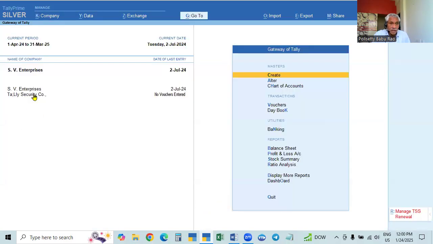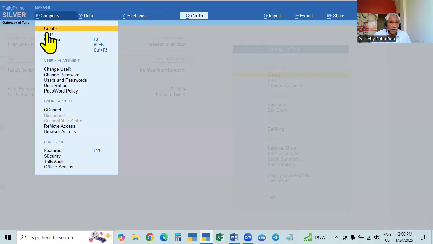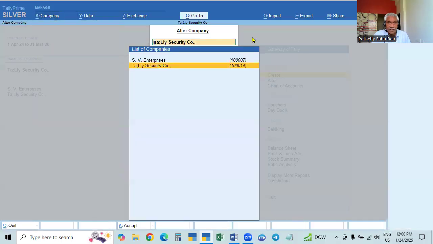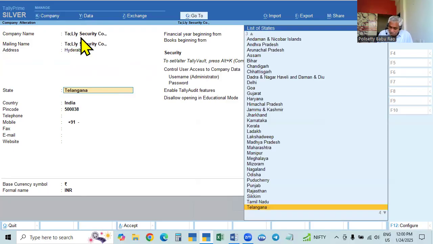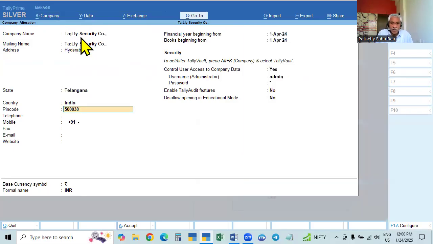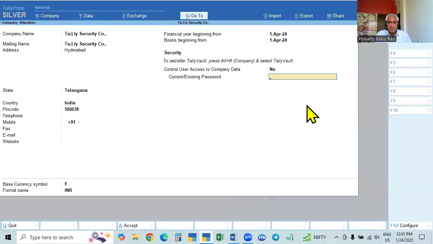Now the second one, we will take this one. This one we will do the same work in the alteration page. So here also the same thing. Here this is the alteration page. The cursor will be here. Bring the cursor here. From here, go on pressing the enter button, or you can do it directly. On this button, you can click the mouse. So make it no. Make it no, and it loses the password.